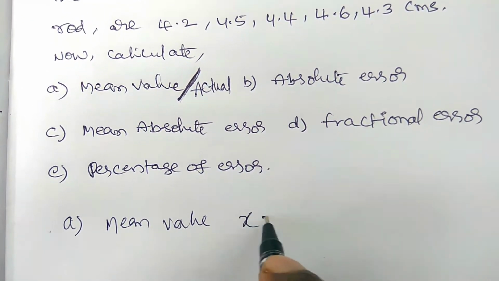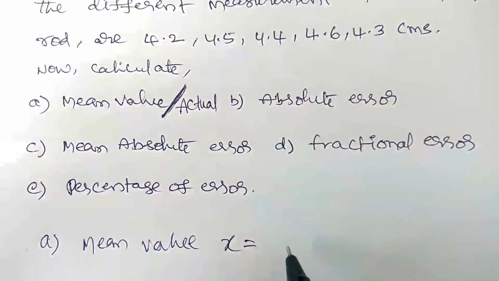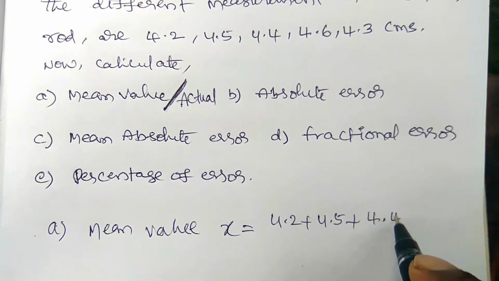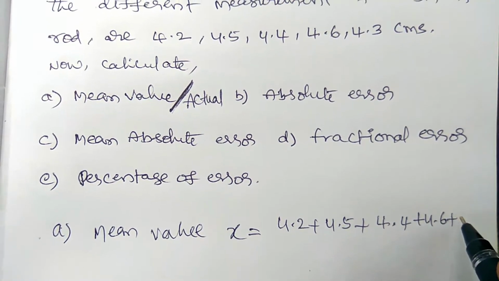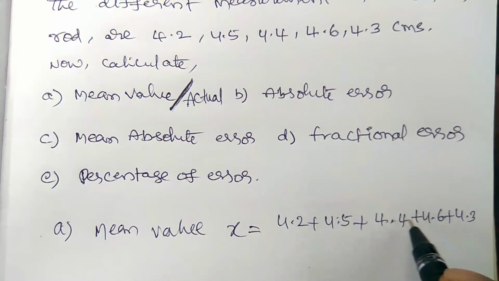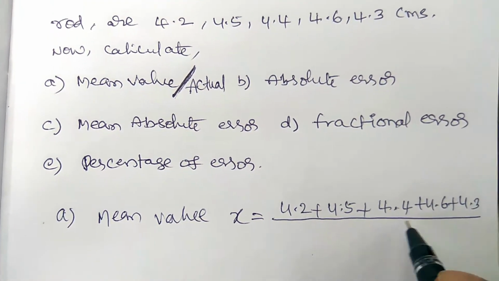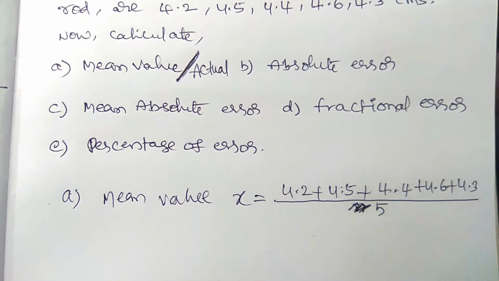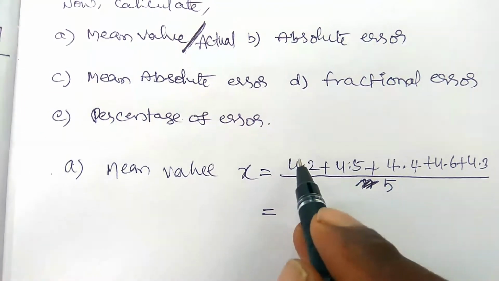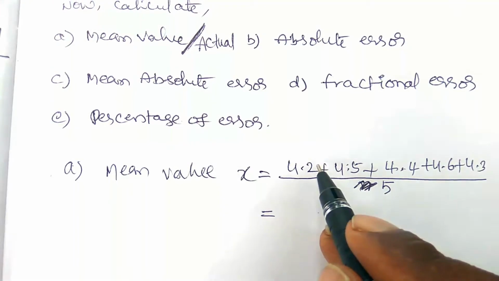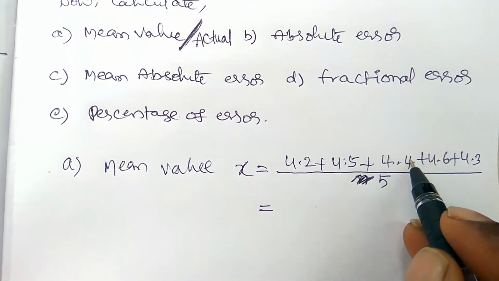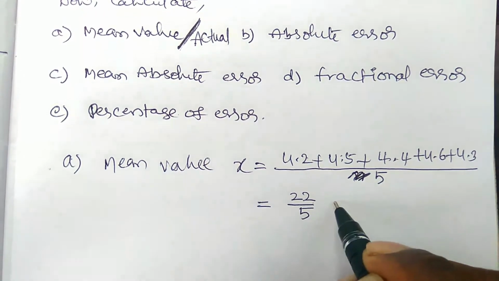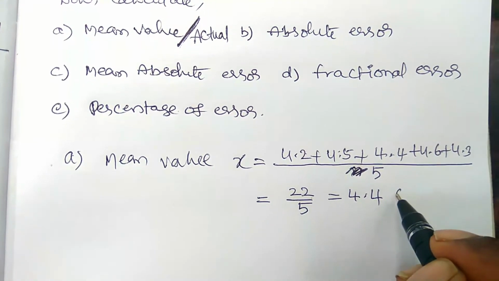So the mean value x is equal to 4.2 plus 4.5 plus 4.4 plus 4.6 plus 4.3, divided by the number of measured values, which is 5. Adding these gives 22, and 22 by 5 is 4.4 cm.